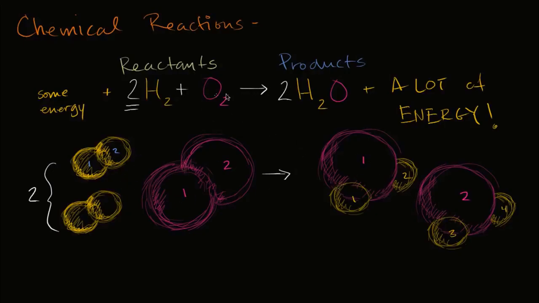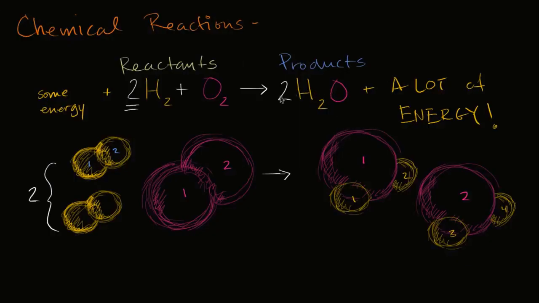So whenever you see these reactions in biology or chemistry class, keep that in mind. It looks all neat and organized, but in a real system, all of these things are just bouncing around in all different crazy ways. And that's why energy is an important thing here, because the more energy you apply to the system, the more that they're going to bounce around, the more that they're going to interact with each other. The more reactants you put in, the more chance that they're going to bounce around and be able to react with each other.